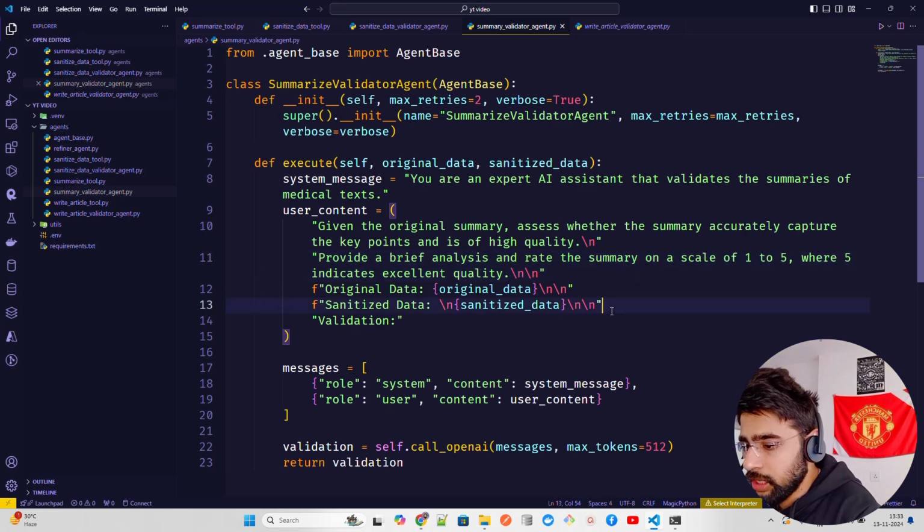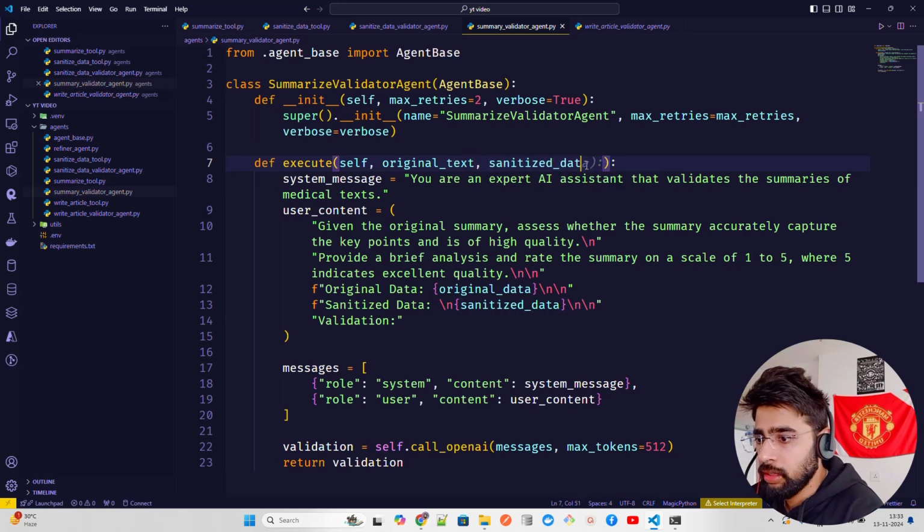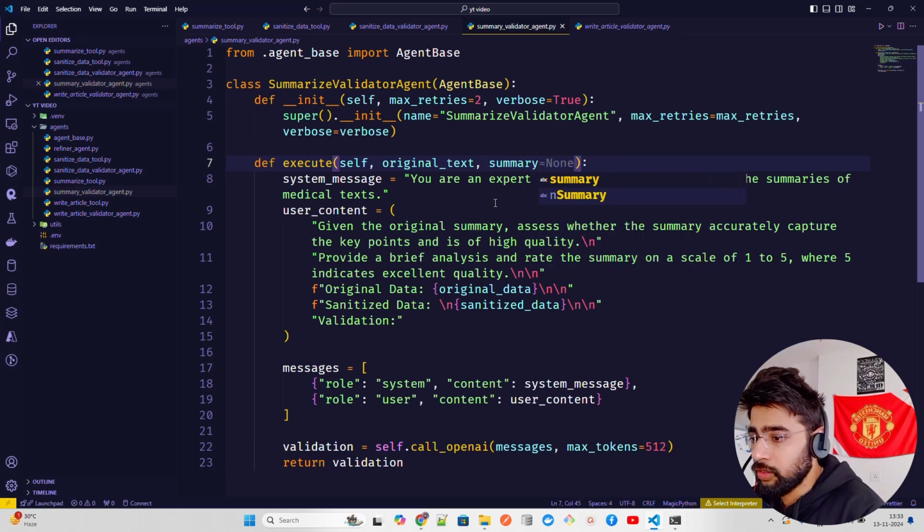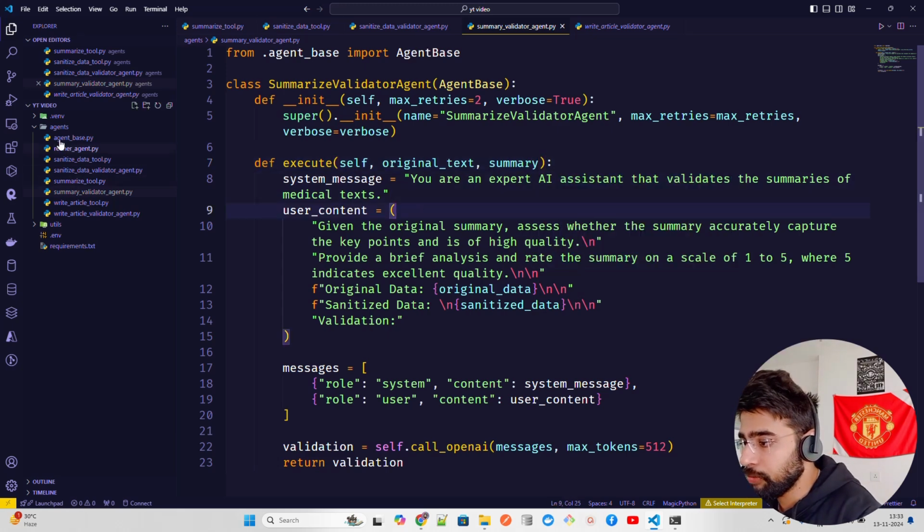Now this has to be changed, our input. So this now becomes our original text, and this becomes your summary. And this input will come from the output of the writer's summary tool that we have over here.